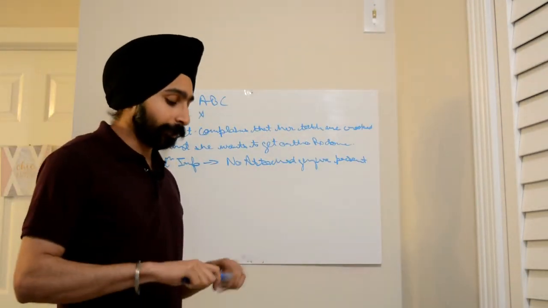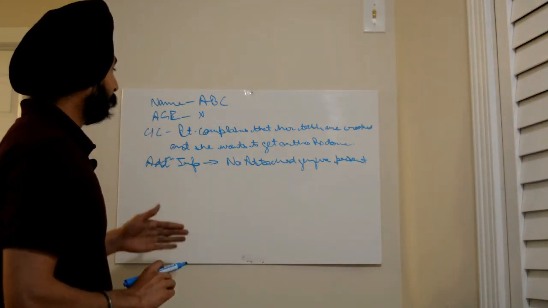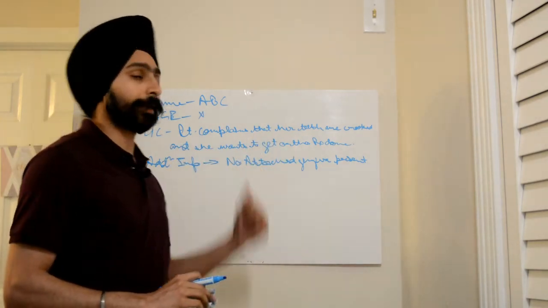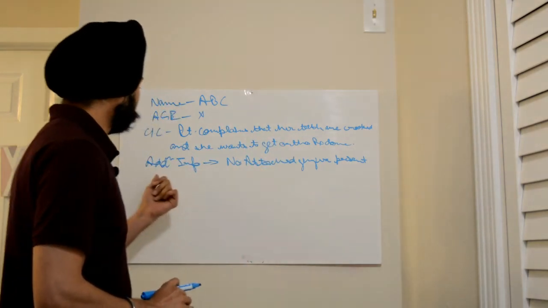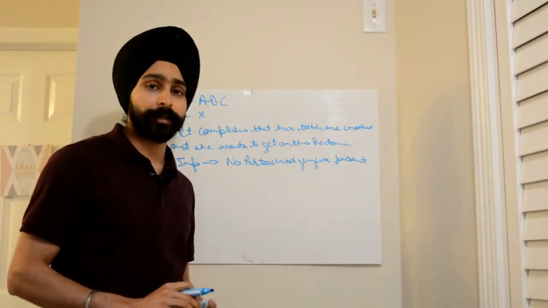Friends, let's take a look at this question. The patient complains that her teeth are crooked and she wants to get her ortho treatment done. In additional information, it is given that there is no attached gingiva present.